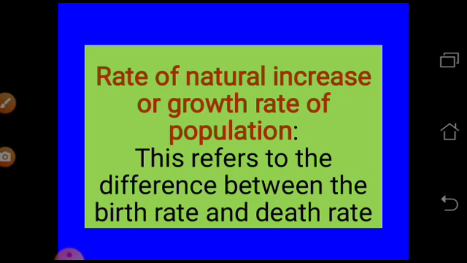Rate of natural increase, or growth rate of population. So what is the natural increase? This refers to the difference between the birth rate and the death rate. If the birth is 10 and the death is 9, that means it is a natural increase. So one person is an increase in the population. If there are 10 births and 11 deaths, that means it's a negative growth rate of population. So it is a very natural way this increase will be there, the rate of natural increase. We just find the difference between the birth and the death rate.